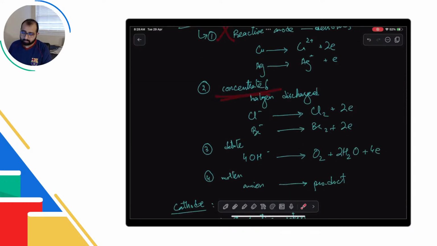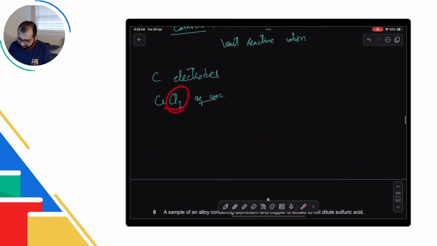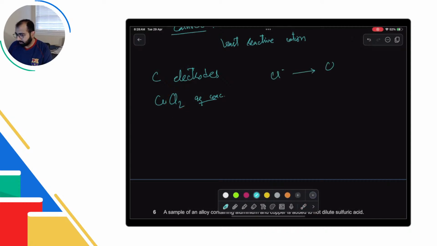Concentrated है, yes, तो halogen discharge होगा. तो halogen है तो chloride will discharge, it will produce chlorine plus 2 electrons, and copper and hydrogen, इन दोनों के बीच में से आपने देखना है. So least reactive is copper, cathode पे वो जाएगा. So copper is going to take 2 electrons and make copper metal.